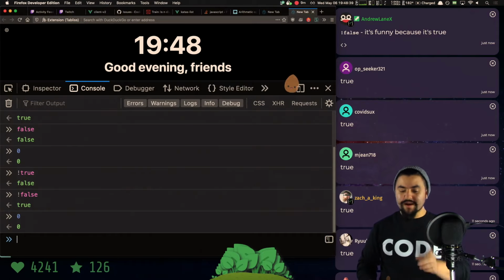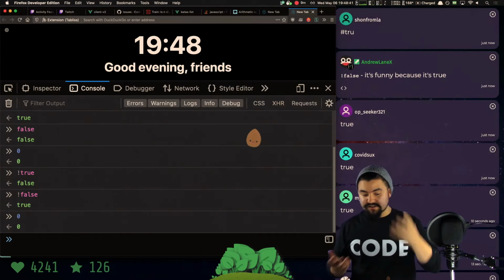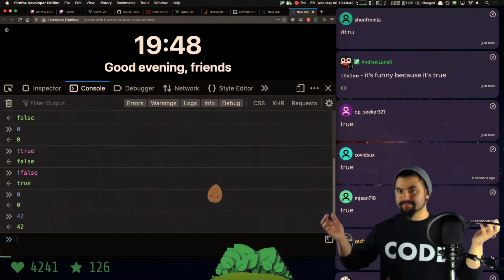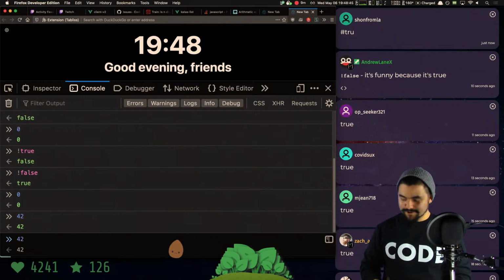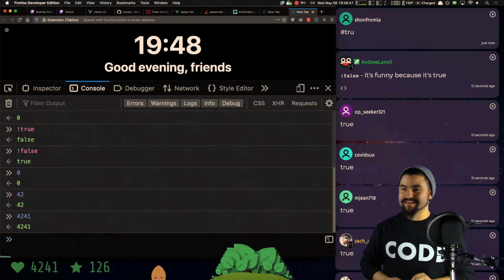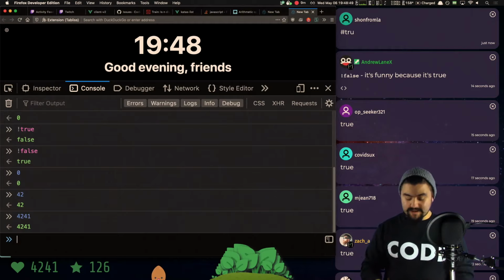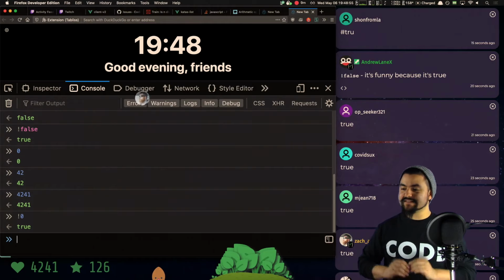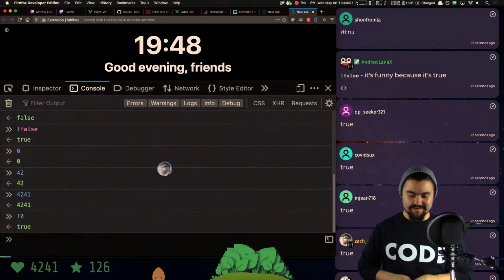So what I'm telling you right now is the value 0, which is a number. In JavaScript, you can have numbers too, like 42 or 4241, like that. But 0 is falsy. And if we do not 0, JavaScript will actually give us back true because it interprets 0 as a falsy value.